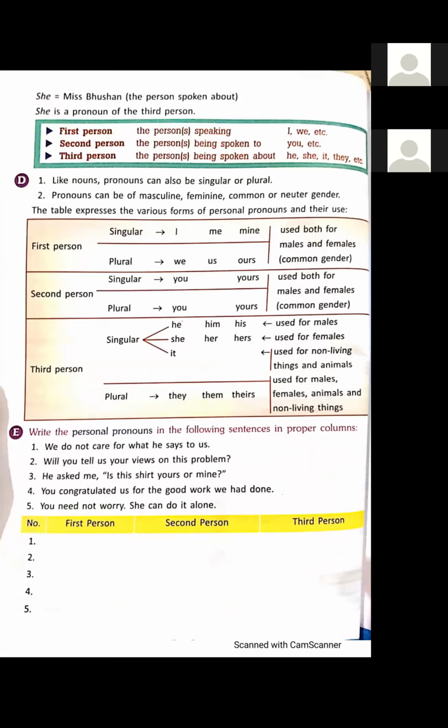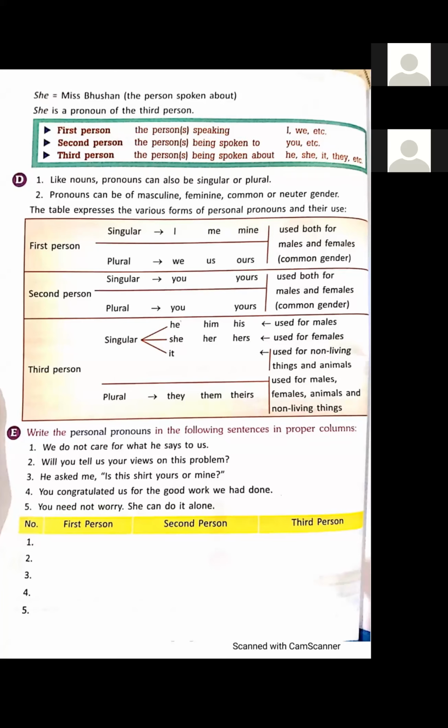Yes, students. Again, first person, second person, third person. First person is the one who is speaking, like I, we, etc. Second person is the person spoken to, like you. And the third person is the person being spoken about, like I have explained in the example. He, she, it, they, etc. These all are third person pronouns.